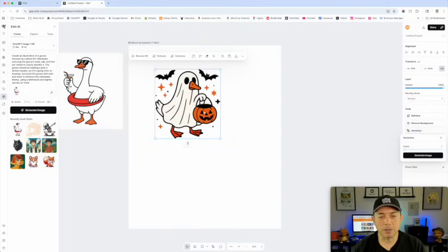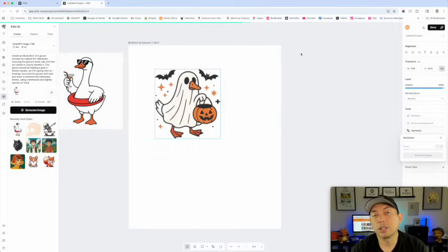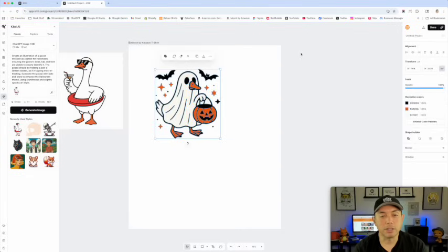I'm noticing there's orange, black, and white. So that's 3 colors. I'm gonna do 3 colors. There we go. And I'm gonna hit vectorize. Now, this is gonna be good so that I can use it later to put it on a black t-shirt, maybe outline it a little bit. I could change some things, and it does it that fast.